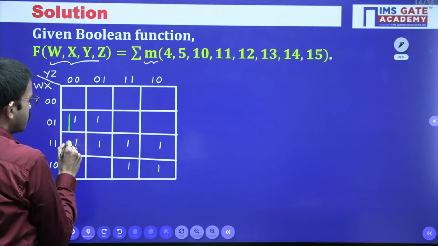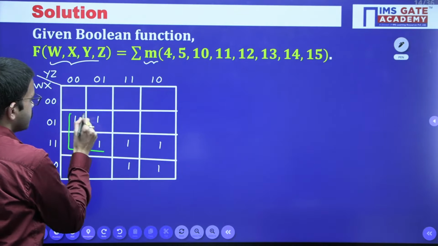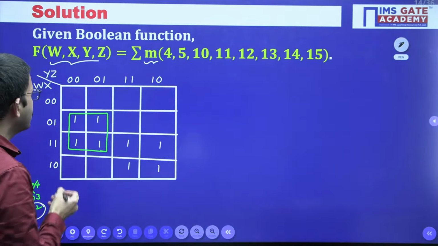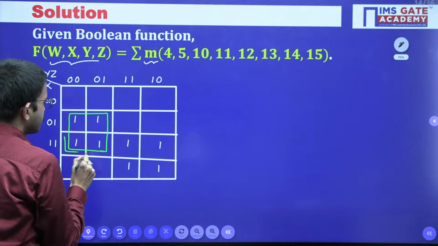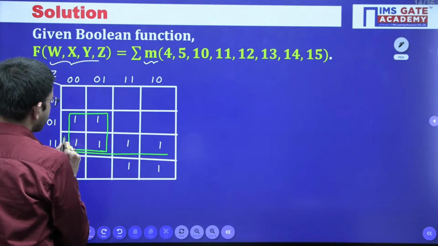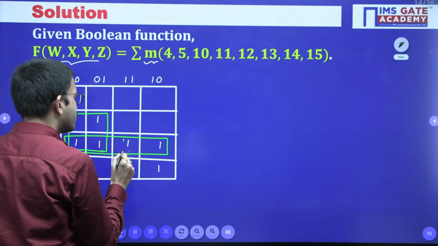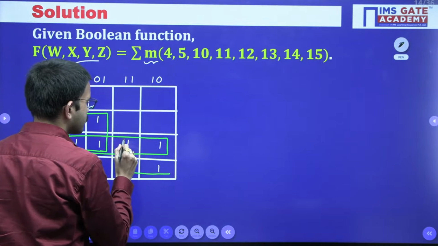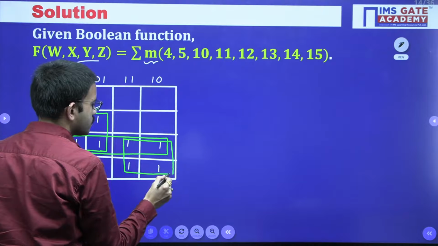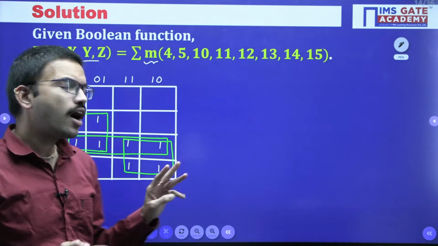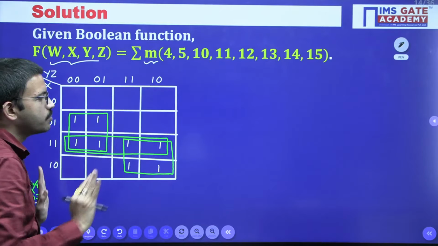You can do the grouping of 4 ones like this, and like this, and then like this. So in total we are getting 3 groupings, all of which are groupings of 4 adjacently placed ones only.